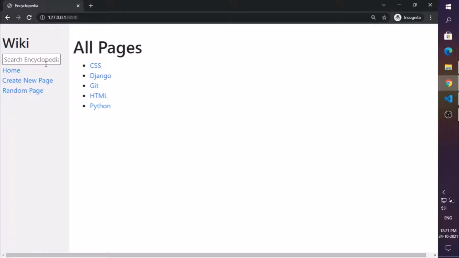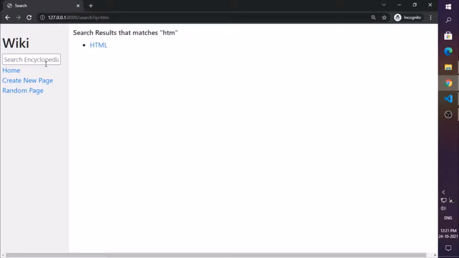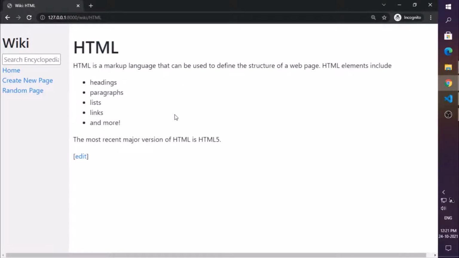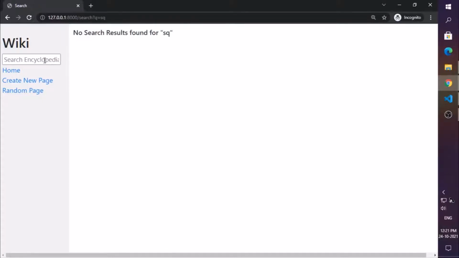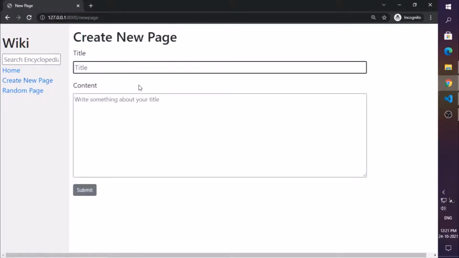The next requirement was about searching for an entry page. If I type in HTML or HTM, as I can see, HTML matches this entry page, HTML. If I click on HTML, I can visit that entry page and I can see the contents of it. But if I type in an invalid query, and I search it, I will get that no search results were found. Okay, so now moving towards the next requirement.